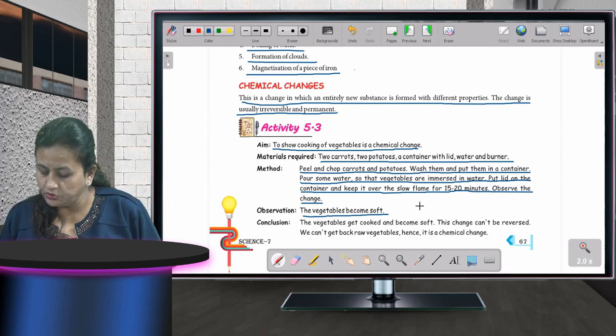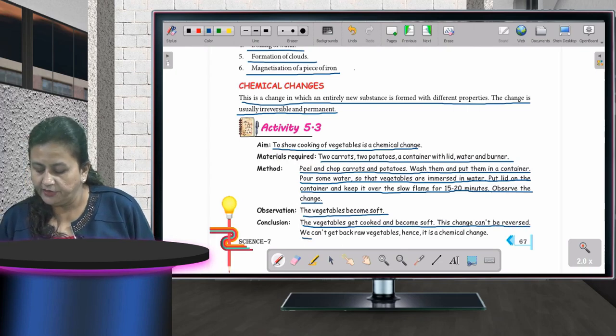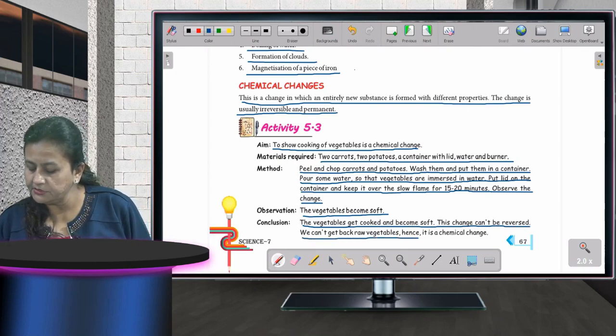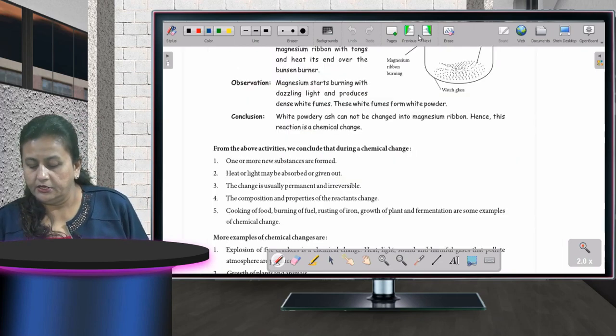Fine. So the conclusion is the vegetables get cooked and become soft. This change can't be reversed. We can't get back raw vegetables, hence it is a chemical change. Fine, children. Now the next page.